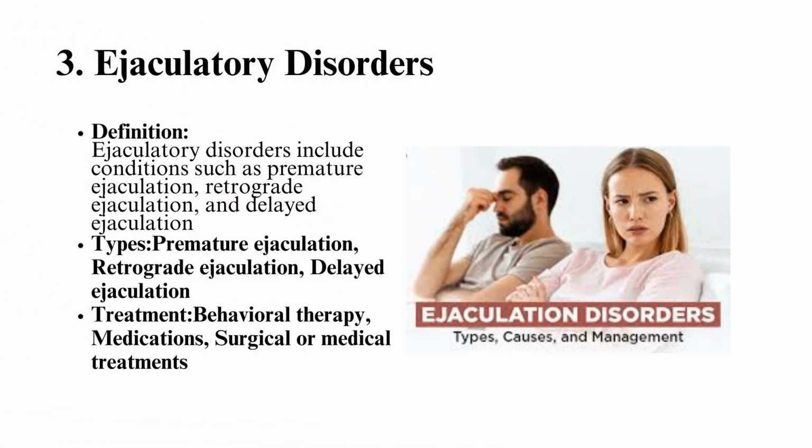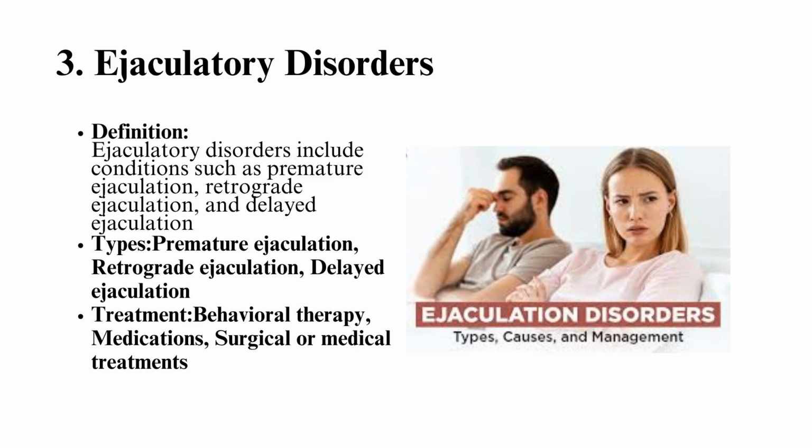Third, ejaculatory disorders. Definition: ejaculatory disorders include conditions such as premature ejaculation, retrograde ejaculation, and delayed ejaculation. These conditions interfere with the normal process of ejaculation during sexual activity. Types: premature ejaculation. Ejaculation that occurs too quickly during sexual intercourse, often due to psychological or neurological factors.